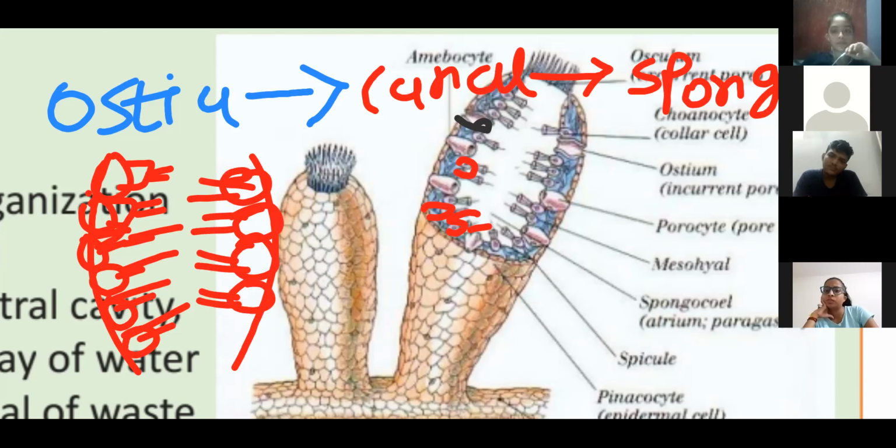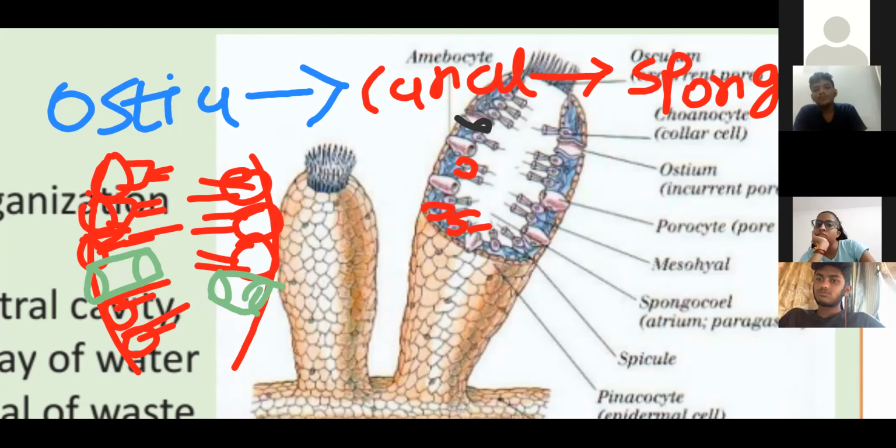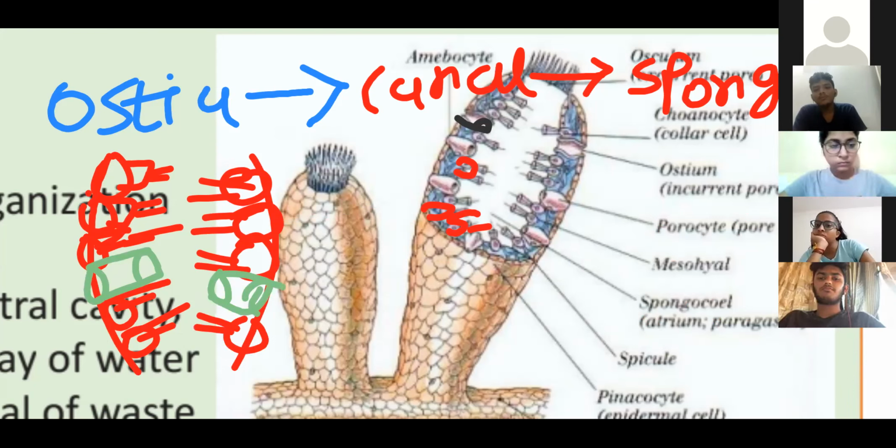Now, one more thing, in between them, at some regions, these ostia are present. Right? Now, once the water enters through the ostia and canal into the spongocoel, the spongocoel is lined by these flagellated choanocytes, and they have flagella.